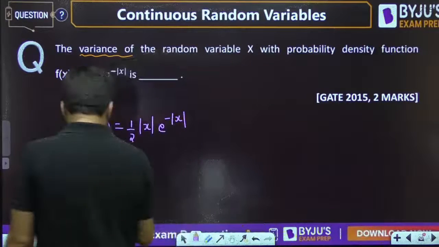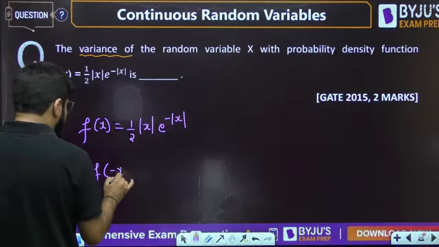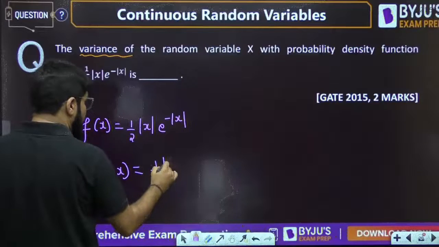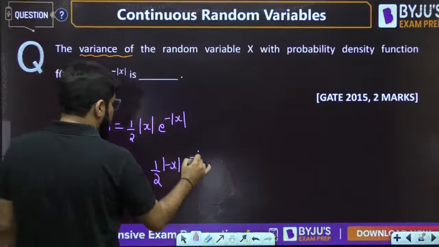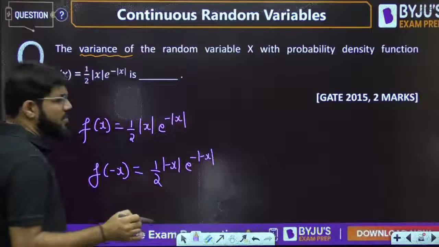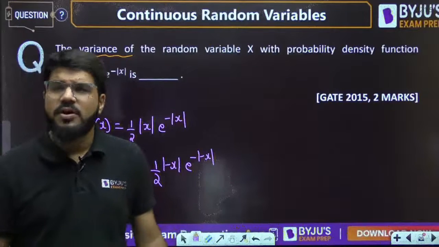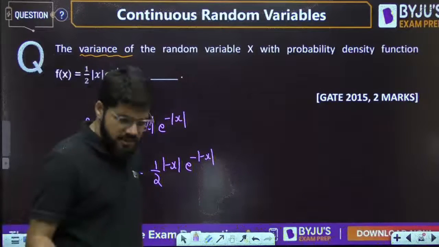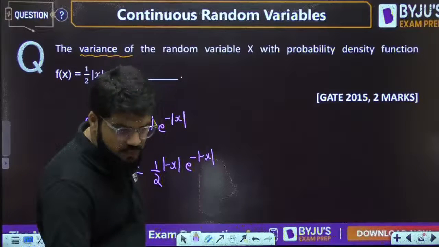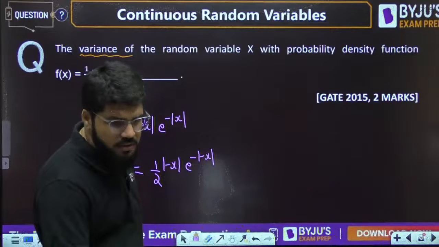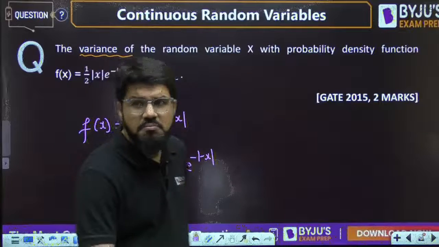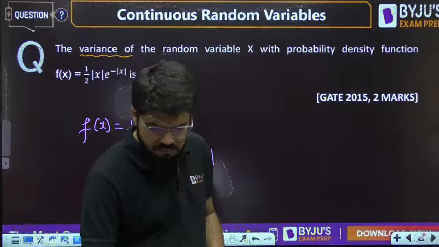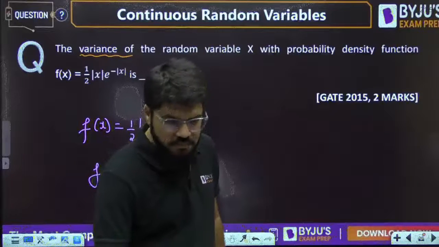First of all, even if you take f of minus x, because modulus functions are involved, even if you put minus of x, what is the mod of minus x? It is mod x only. Inside the mod there is no role of the minus.